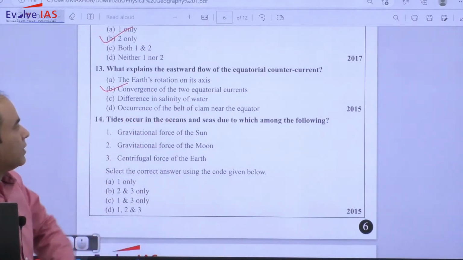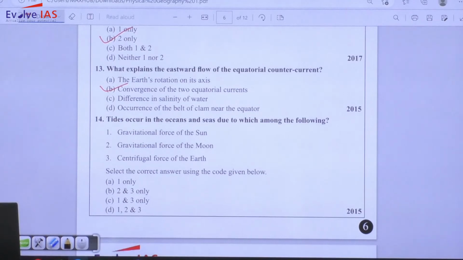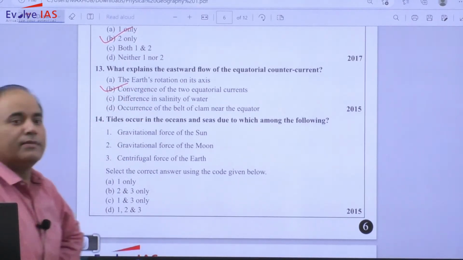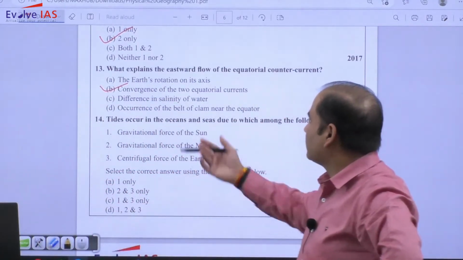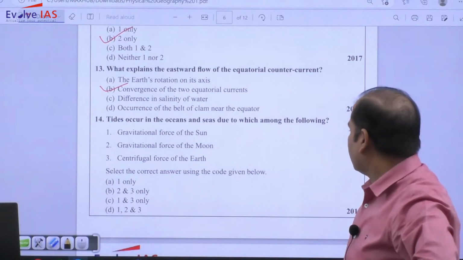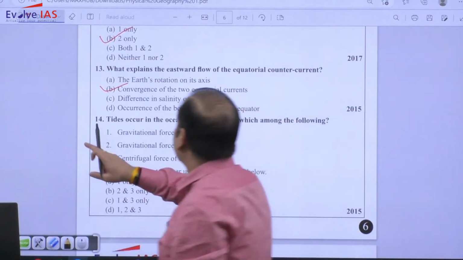This occurrence of the belt of calm near the equator. But this is the right answer. There is convergence of two equatorial currents, and UPSC's answer also accepts this one. All right. Moving to the next question.